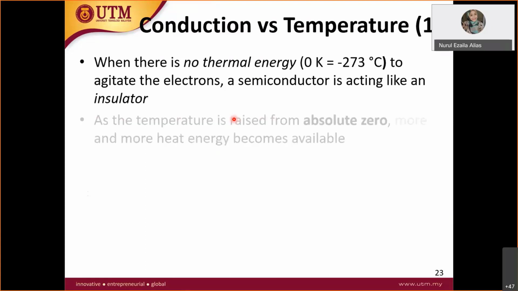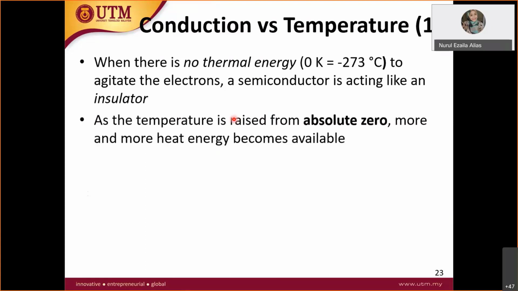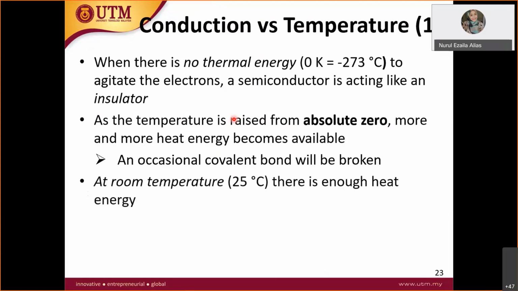So when temperature is raised, when temperature increases, it has a tendency to break the covalent bond, where the valence electron has sufficient energy to pass through the energy gap and become a free electron. And even at room temperature also, we might say at high energy.